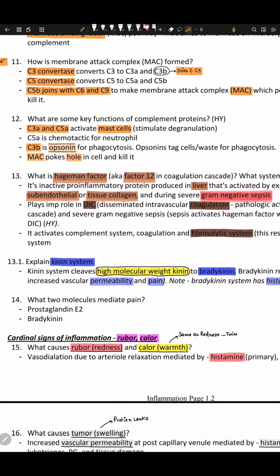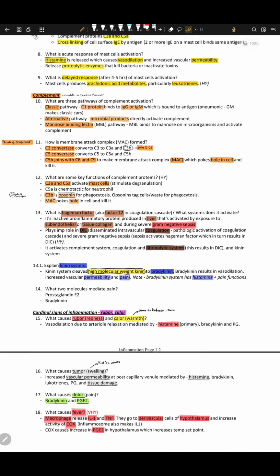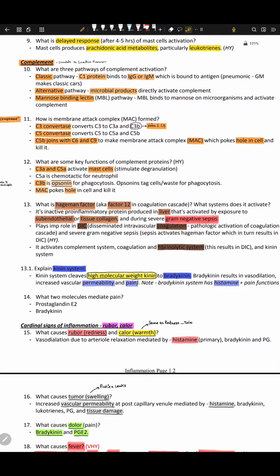Well, it's pro-inflammatory, which means it induces inflammation, right? Hageman factor is produced in the liver, and on exposure to subendothelial or tissue collagen during severe gram-negative sepsis, it is activated. Okay, it's gram-negative. What else is in gram-negative?